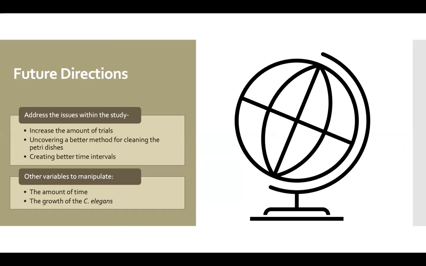With improving this study, we want to address the limitations that were stated previously. By addressing the limitations, this could potentially create significance when being tested next. Instead of manipulating temperature, there are other variables that could be manipulated: time and the growth of the C. elegans.